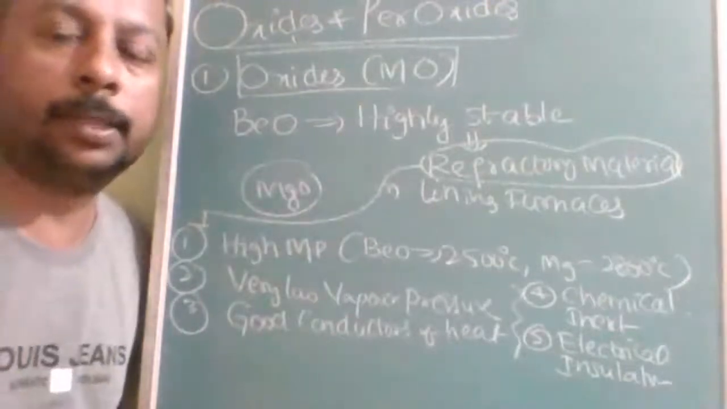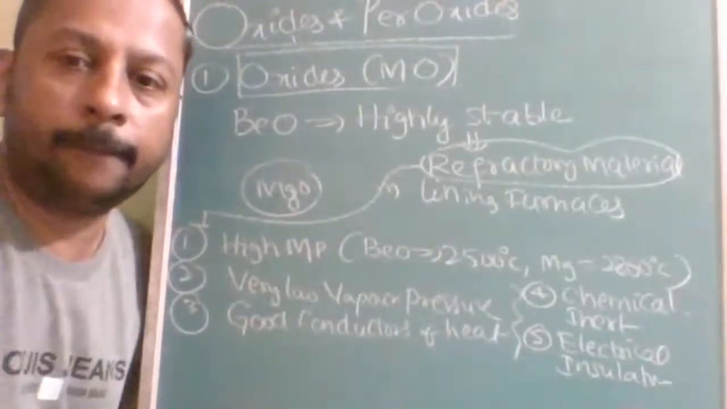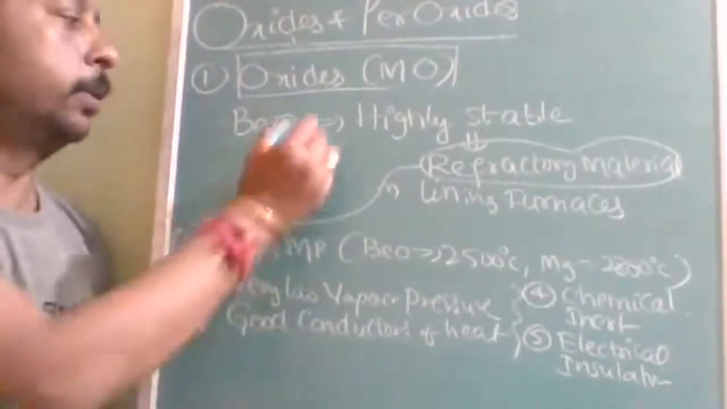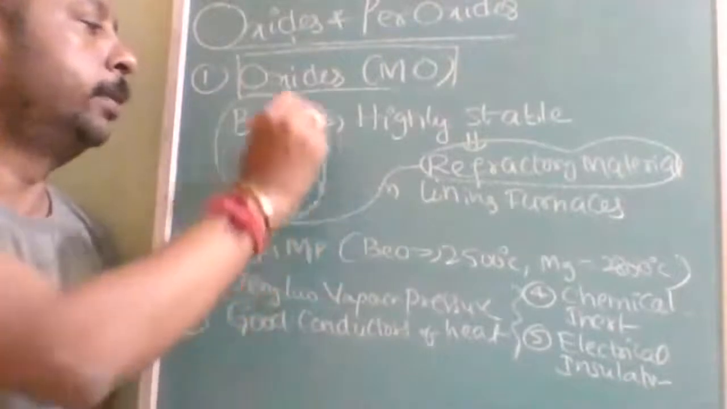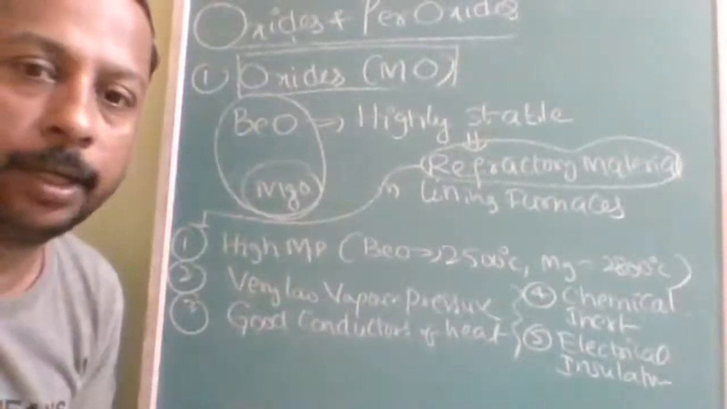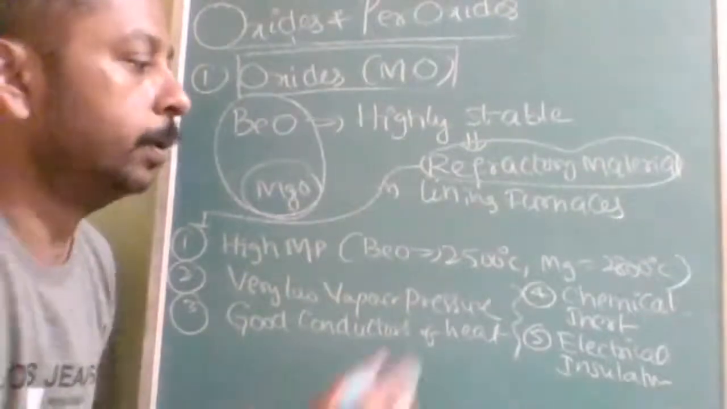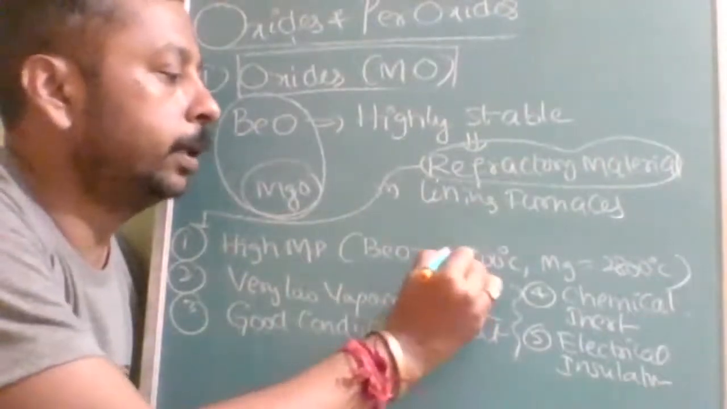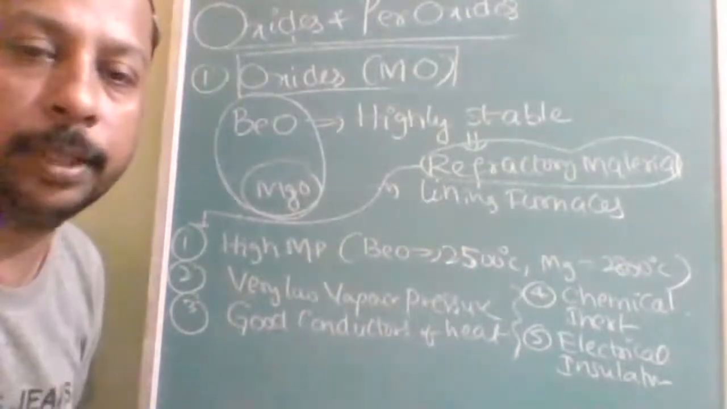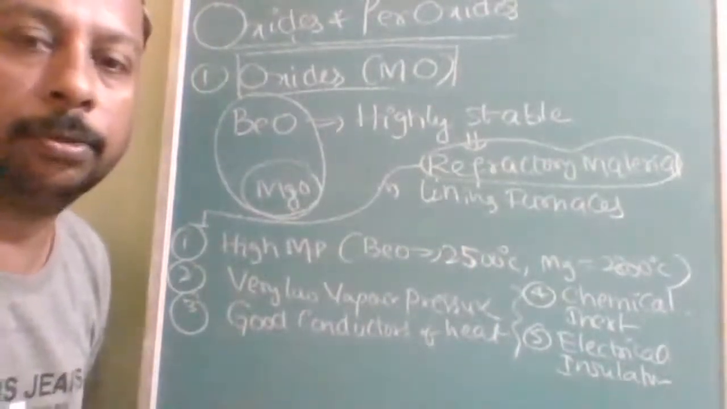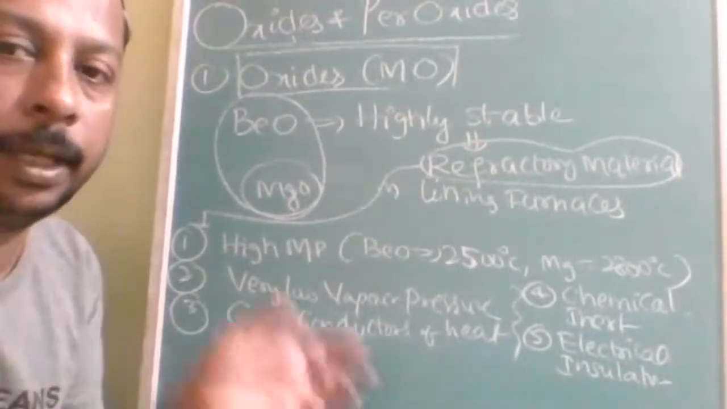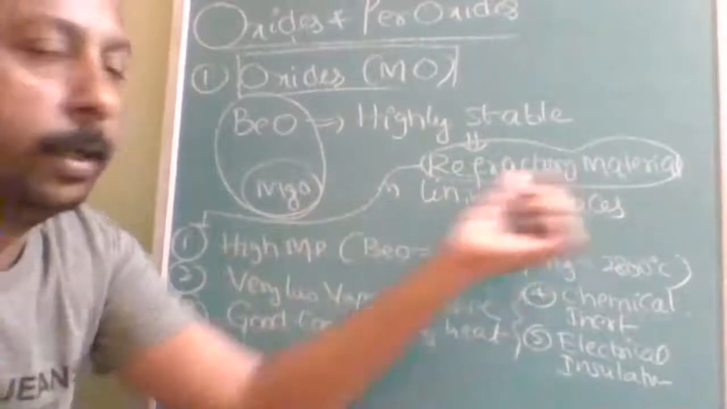The metal oxides, beryllium oxide and magnesium oxide, are highly stable or less reactive. We can say less reactive and thermally highly stable. Thermally stable means they have a high melting point or high decomposition temperature. So that is proved here. Because of these properties, they are used as refractory material.